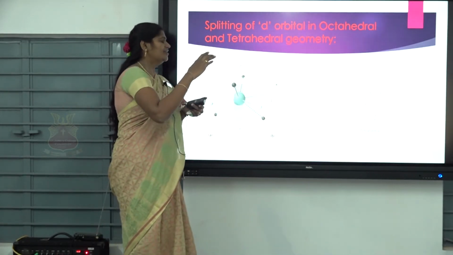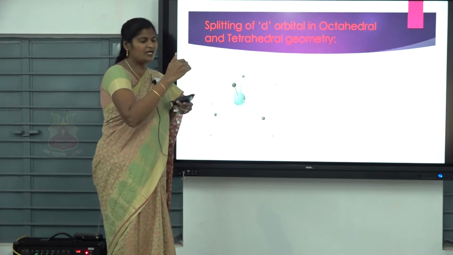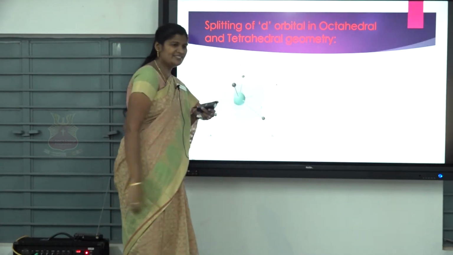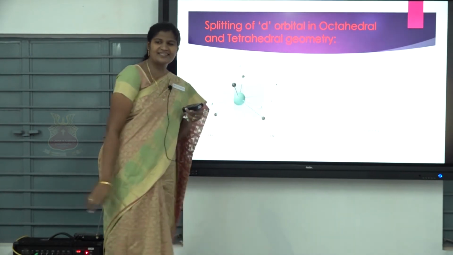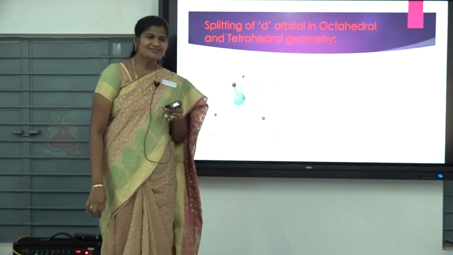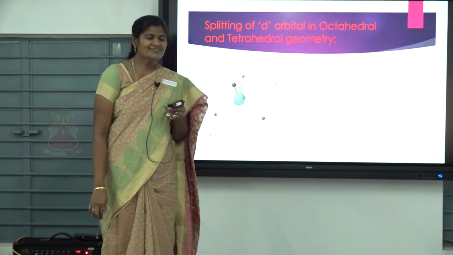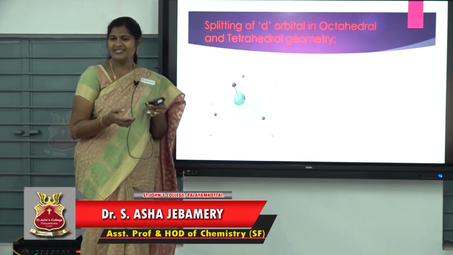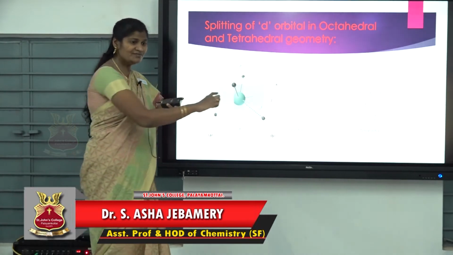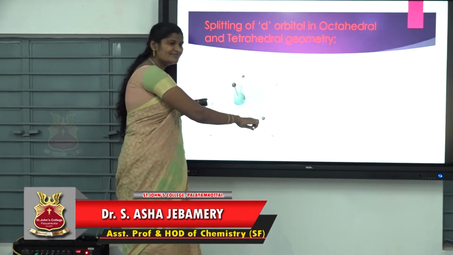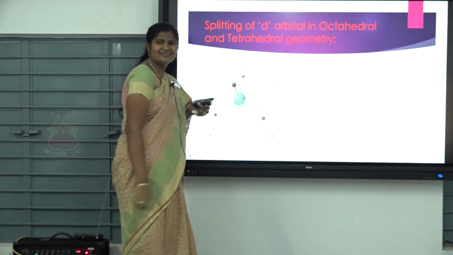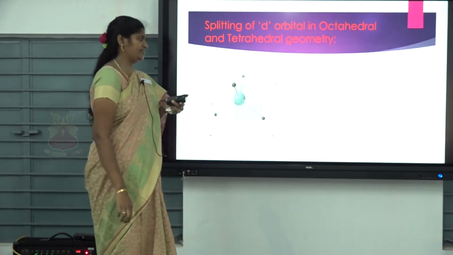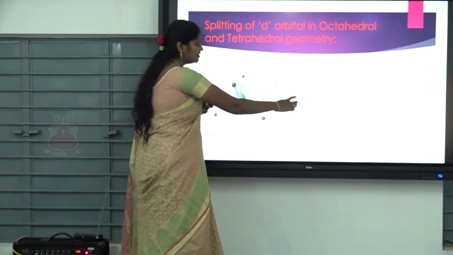Then next, dx square minus y square and dz square are called eg orbitals. t2g is triply degenerate gerade orbitals. eg is doubly degenerate gerade orbitals.